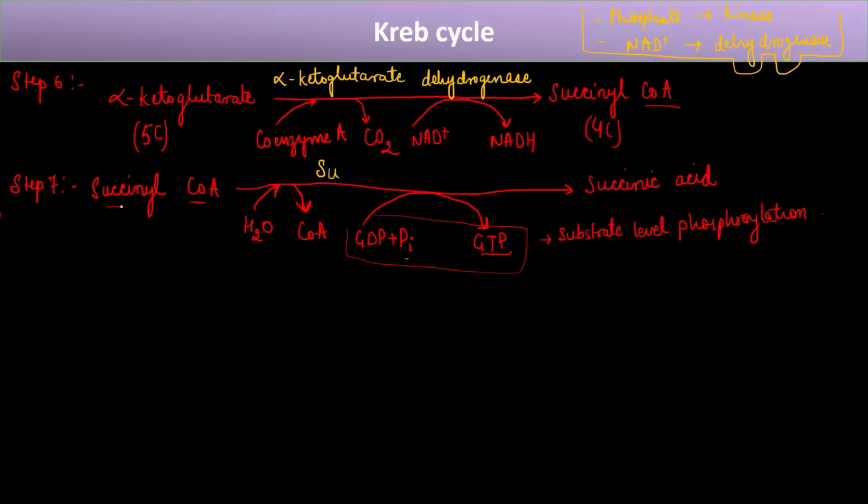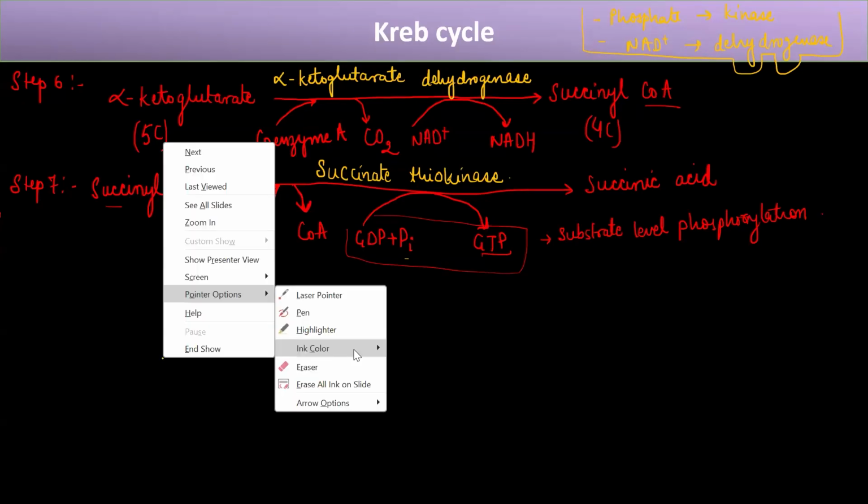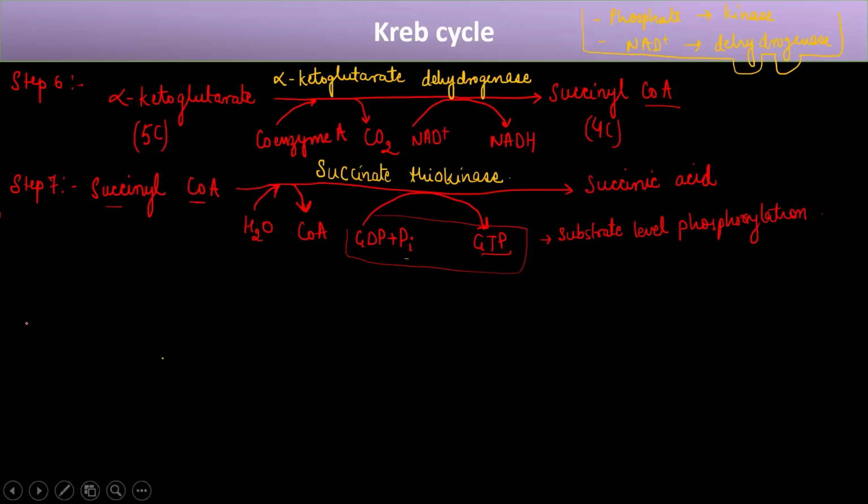Since we are seeing that it's succinyl CoA, the enzyme name should be something like succinate. And this is a special case where it involves thiokinase. So the enzyme that catalyzes this reaction is succinate thiokinase. Till now we have completed how many? Step 7. Now what is the next step? The next step is step 8. So what happens in step 8?